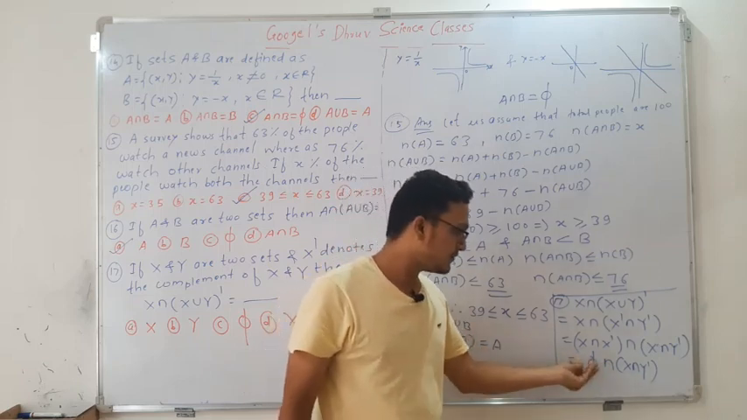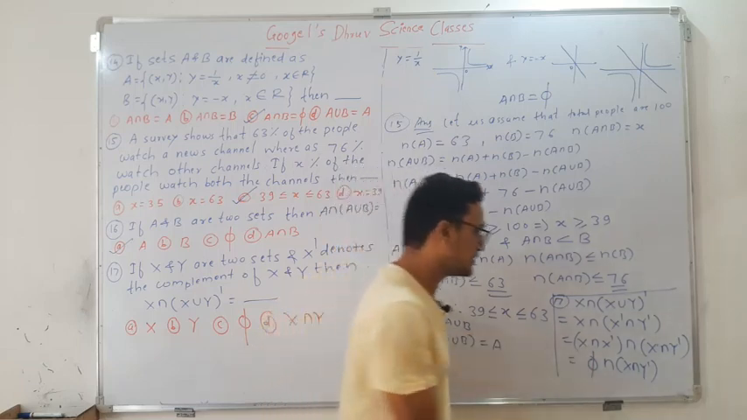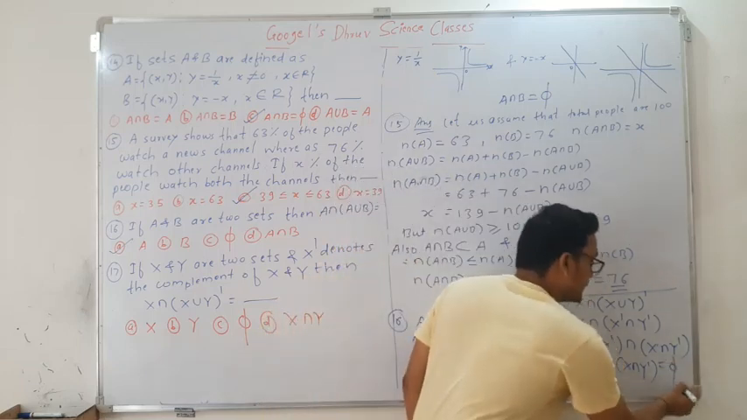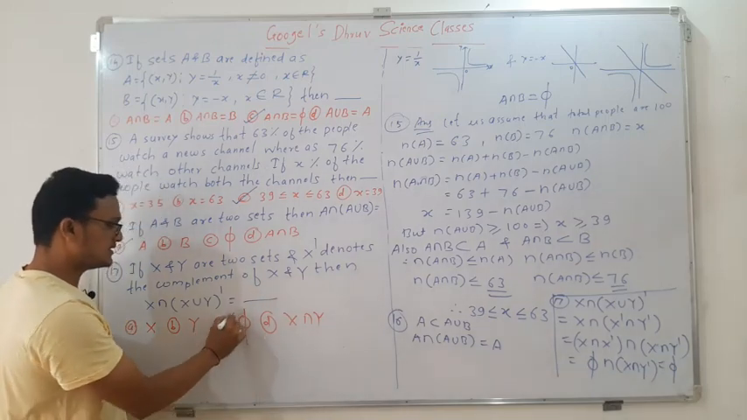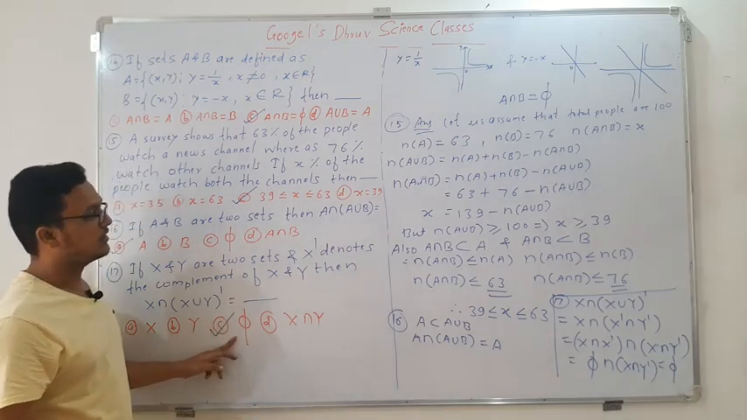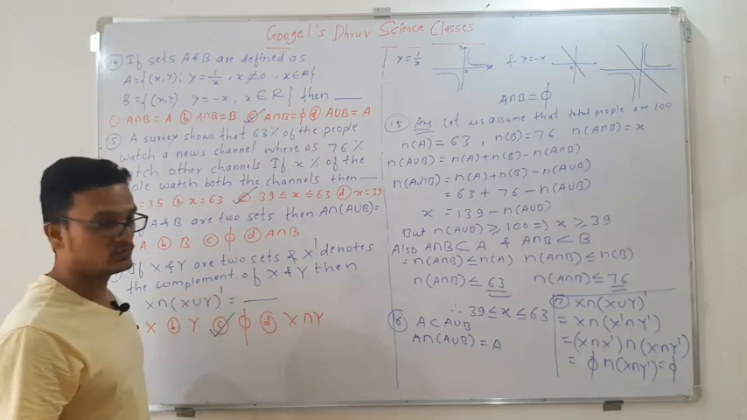So when you take the intersection of any set with the empty set, it gives what? The empty set itself. So I think which option will be correct here? Option C will be correct. Okay, so I hope you understood this question. So please pause the video to note it down.